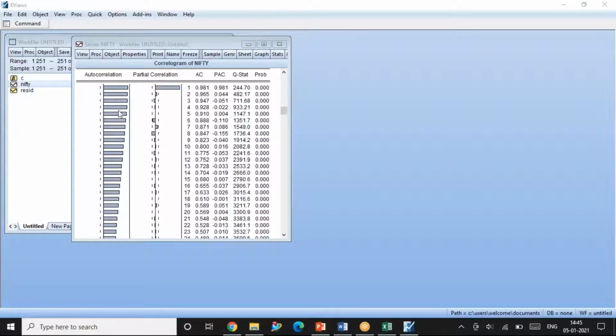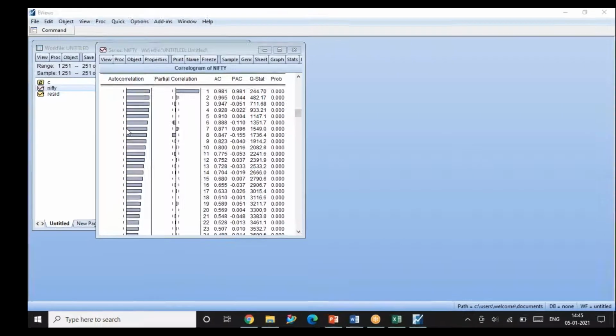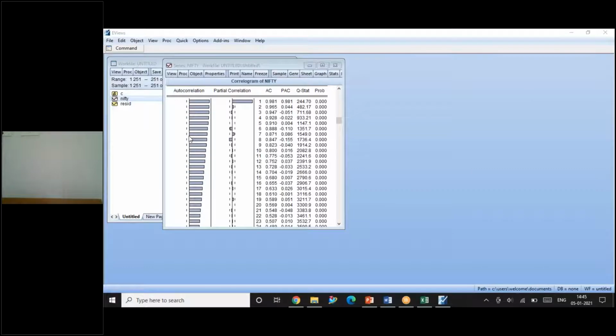Sometimes you will also have exponential damping out. You know, first lag will be there, slowly 3, 4, 5. The sixth lag, if you see, there will not be any significant spike. That is called exponential damping out. That also will be there. When there is exponential damping out, that kind of data, we will not be able to use it for modeling because lags may not have significant information for the future.